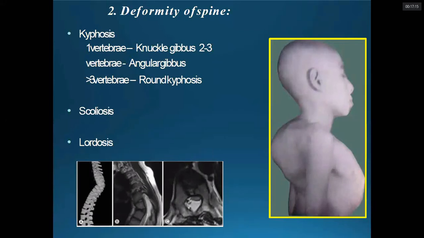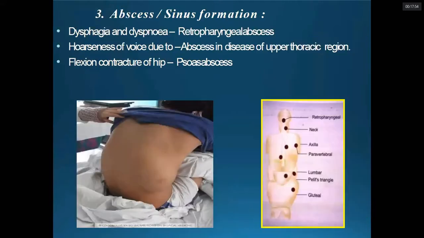So, deformity of the spine. It can be of different types. When a single vertebra is involved, we call it knuckle gibbus, knuckle kyphosis; when two to three vertebrae are involved, it is angular gibbus, angular kyphosis; and more than three vertebrae involvement, round kyphosis. Okay, kyphosis is also of three types, as I have already discussed in the previous lecture. And when there is lateral deviation, that is scoliosis, and as shown in this picture, there might be some scoliosis. This is the typical kyphosis. And increased lordosis also, when it's in the lumbar spine.